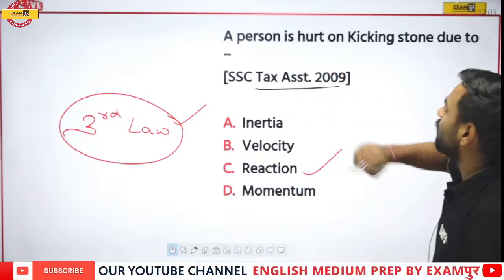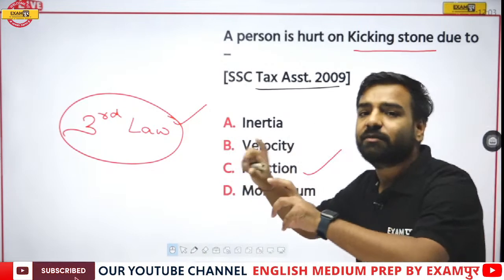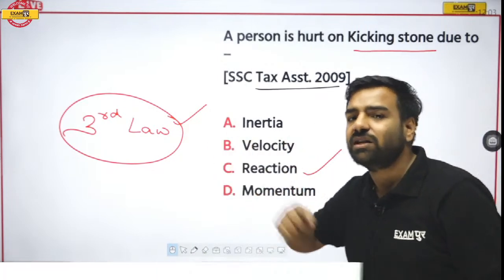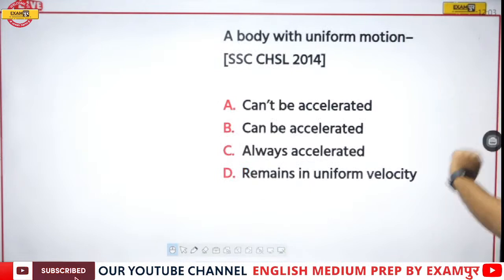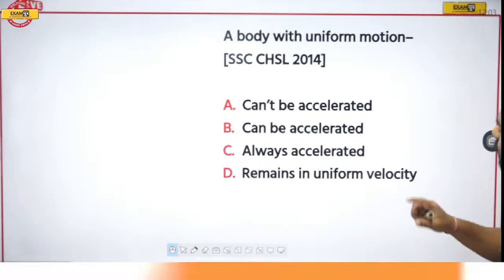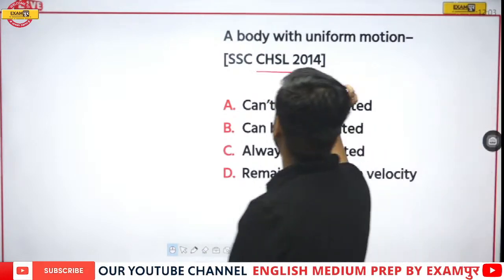So when I'm talking about the person who is kicking the stone, he's getting hurt because of the reaction, that is Newton's third law. So option number C would be the correct one. Next, a body with uniform motion: can't be accelerated, can be accelerated, always accelerated, or remains in uniform velocity. This is from CHSL 2014.